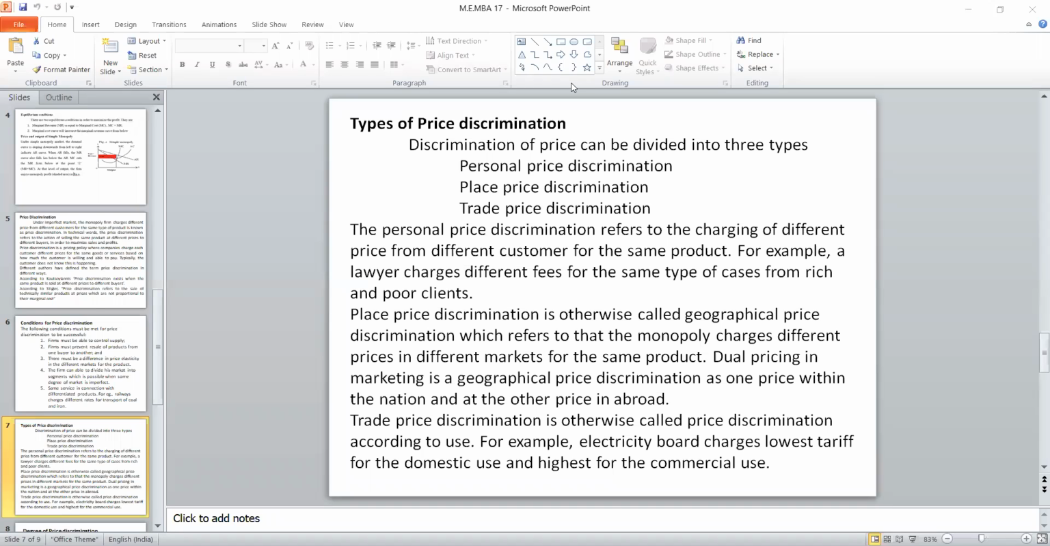See, at any cost, I am not going to reduce the price of the product because I am a monopoly. I keep on increasing the price only, but I will charge a different price for the same product. The 100 rupees product will be sold for 150 to one particular customer and 200 to another customer. I will keep on changing depending upon the customer. This is called personal discrimination.